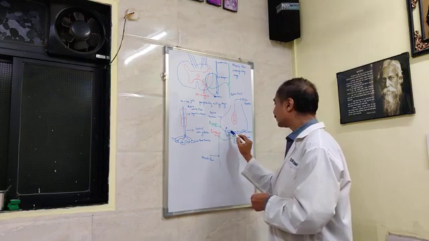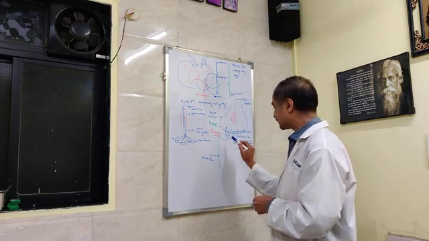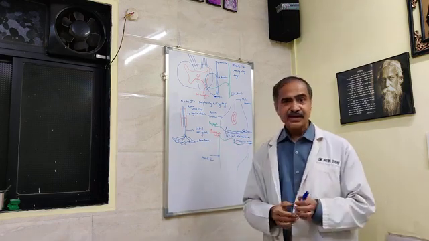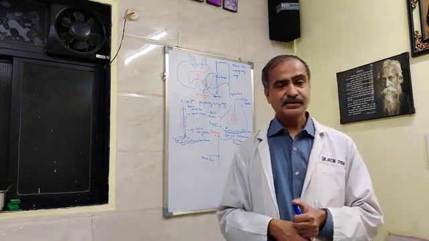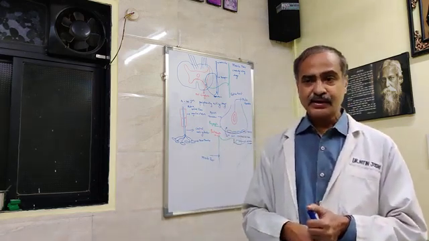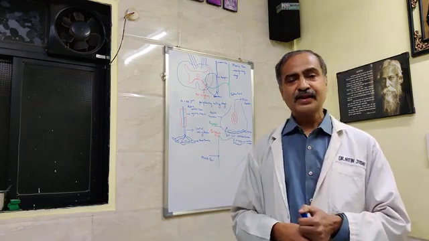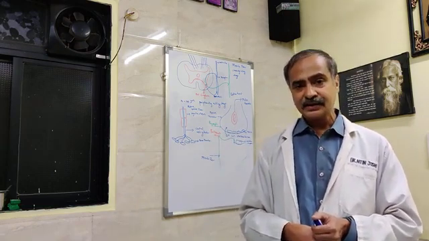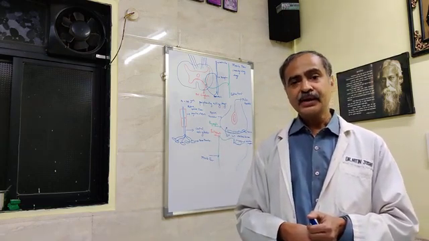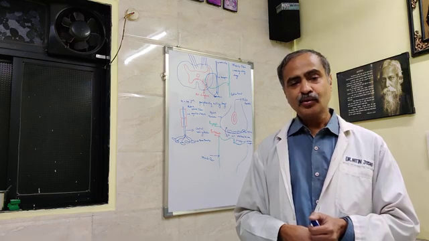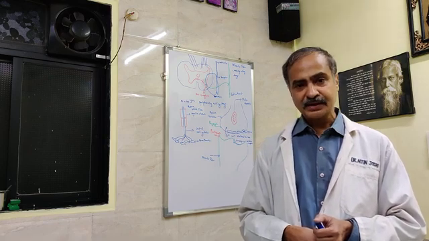Also, calcium is supposed to help in exocytosis. Exocytosis is a process of active transport in which there is release of the contents of the vesicle without actually passage of the neurotransmitter across the cell membrane.